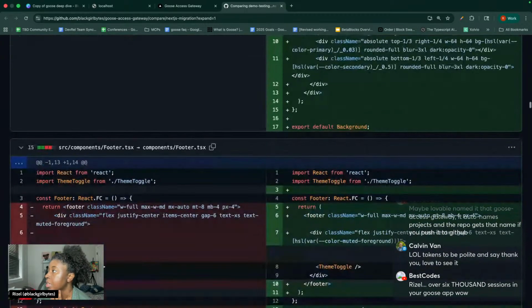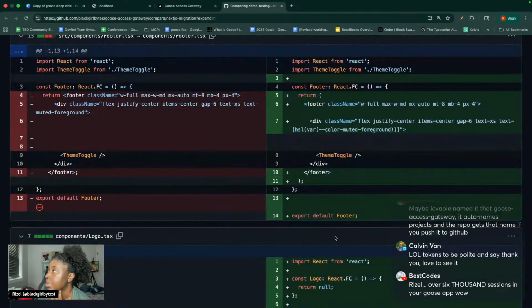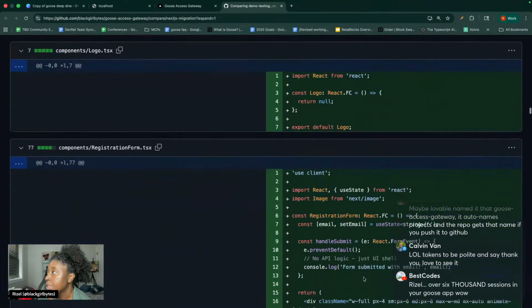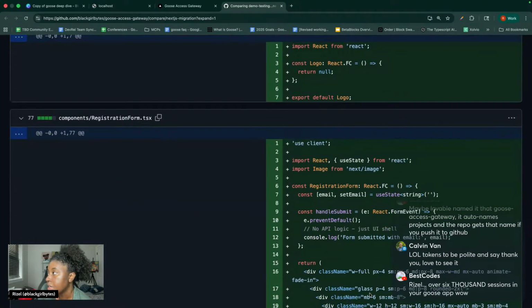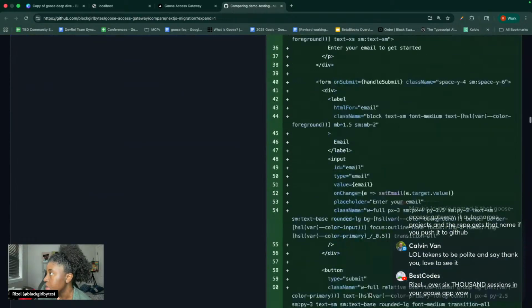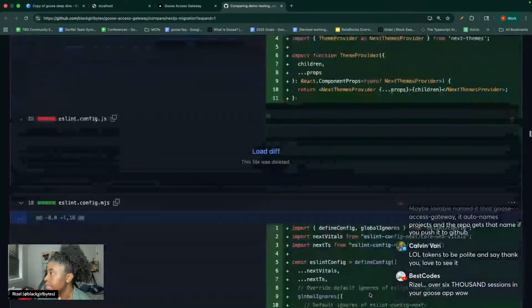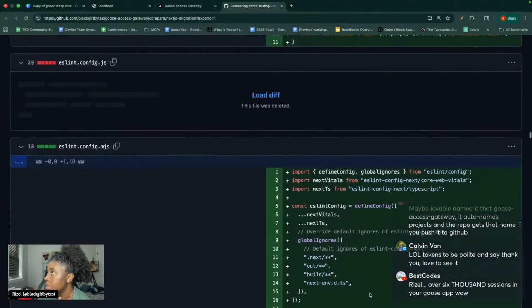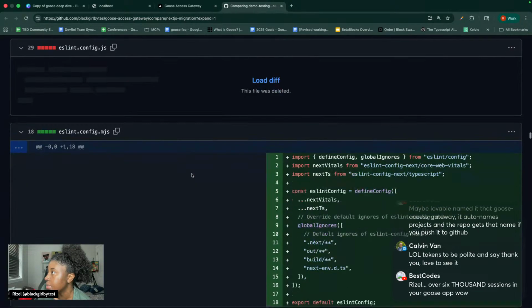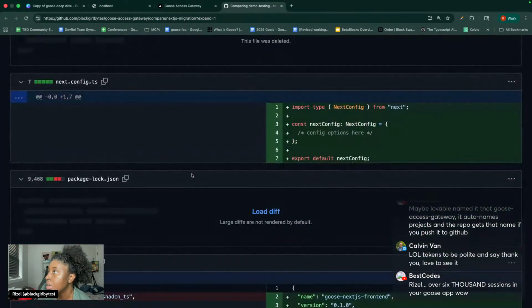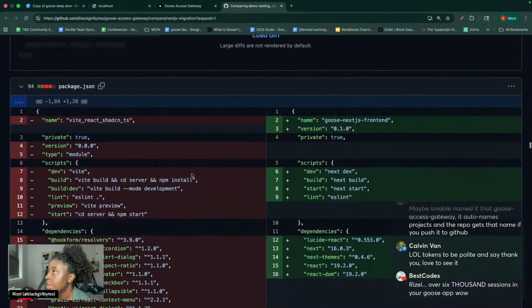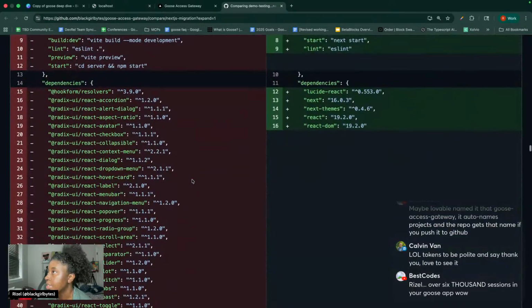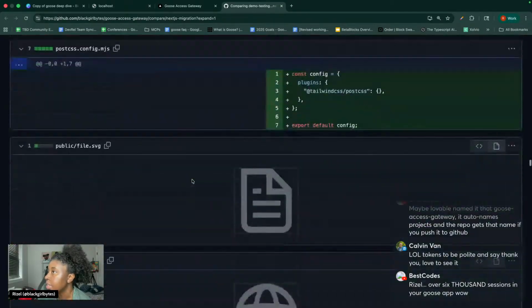I'm not merging anything yet. I'm just going to use this, and now I know what I want to do. I'm going to make a Goose hints file and for every change, make a commit, because that is what I care about. Why did you delete this ESLint file? Okay, whatever. How many config files do I have? Jesus. All right.